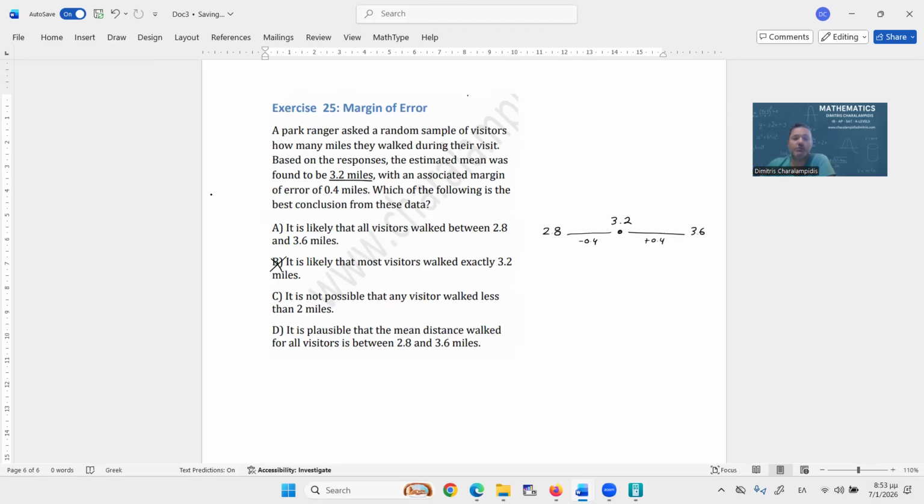Is this the best conclusion? Yes, it is plausible that the mean distance walked for all visitors is between 2.8 and 3.6. They were asked about the mean, which was found to be 3.2. The mean distance is between 2.8 and 3.6, so it has to be D.